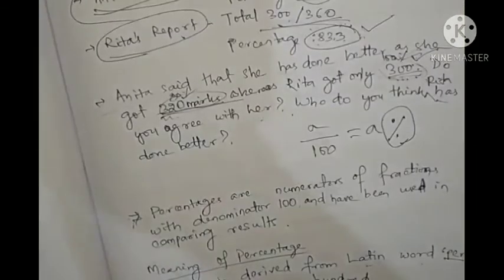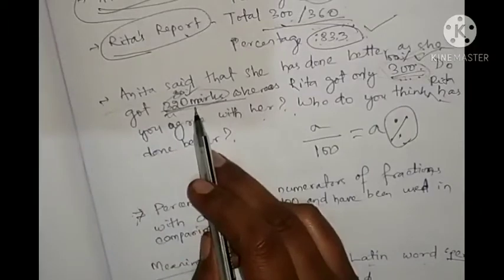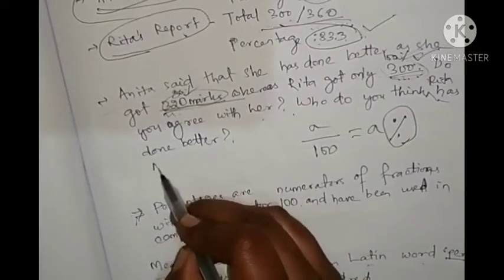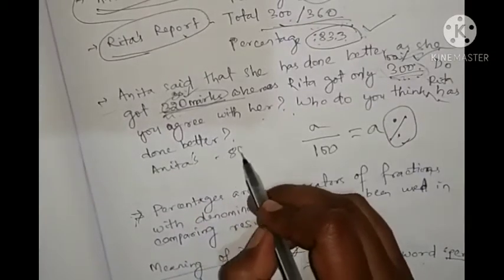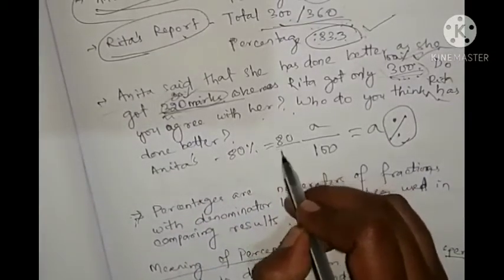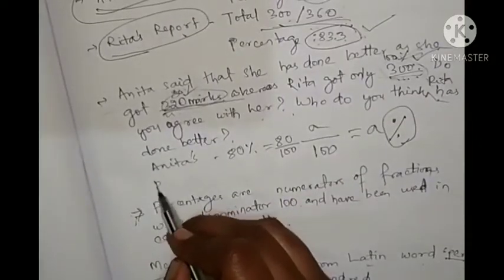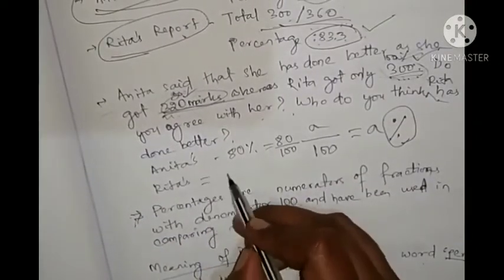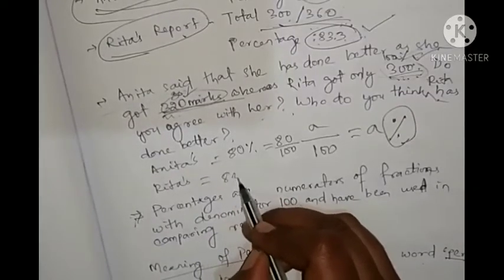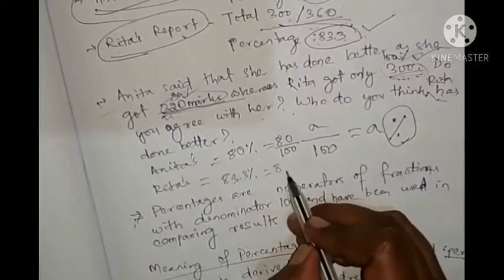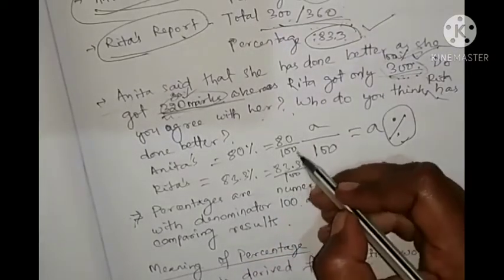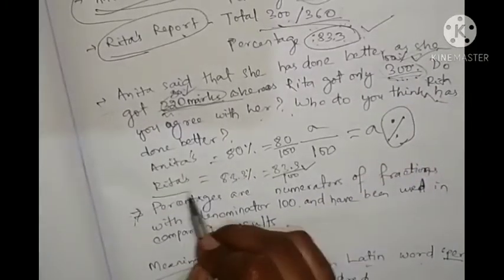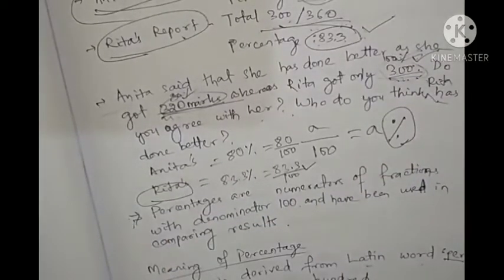Look here. Anita's percentage is how much? 80%, which means 80 out of 100. And Rita's mark percentage is how much? 83.3%, which means 83.3 out of 100. Which one is more? This one is more. That's why Rita has done better than Anita.